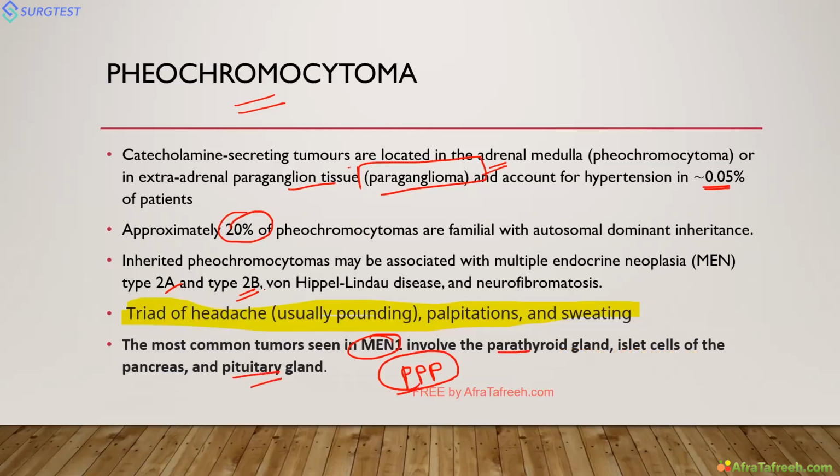Then MEN2A, MEN2B, and von Hippel-Lindau. Von Hippel-Lindau, you all know, is associated with hemangioblastomas of the cerebellum, all these things. Neurofibromatosis, café-au-lait spots, all that. So all these are associated with pheochromocytoma. MEN1 is not associated with pheochromocytoma.